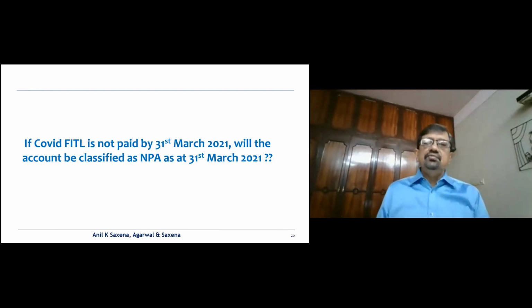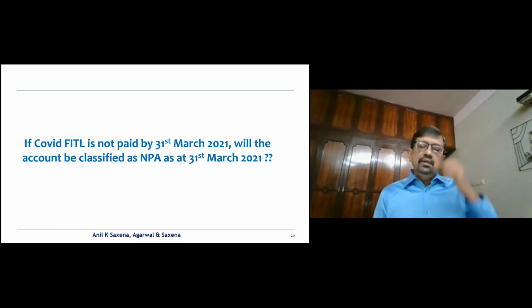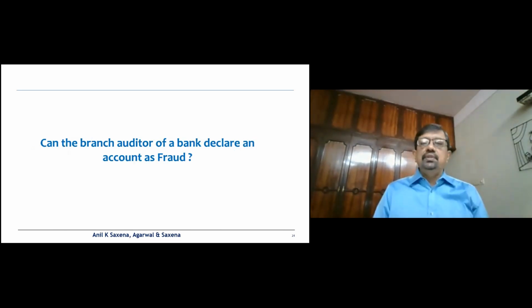So in both cases, to my mind, if the FITL is not paid by 31st March 2021, the account cannot be classified as an NPA as of 31st March 2021. Depending on which school of thought you subscribe to, it will be either the 1st of April 2021 or sometime in June 2021, based on the 90 days delinquency norms.